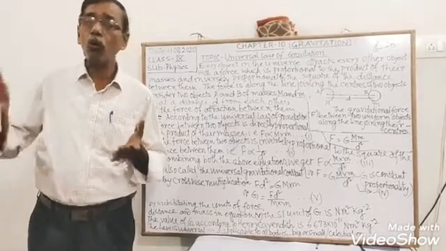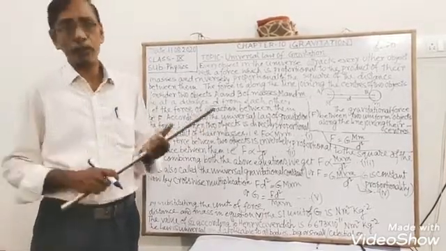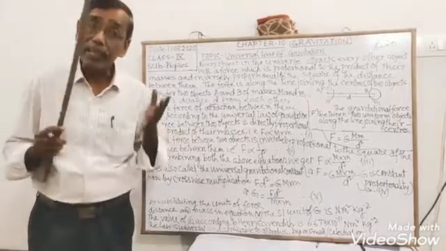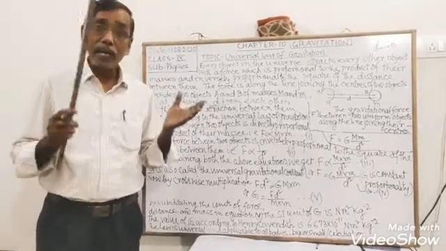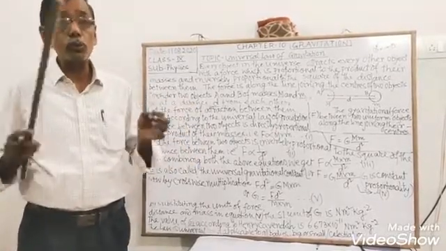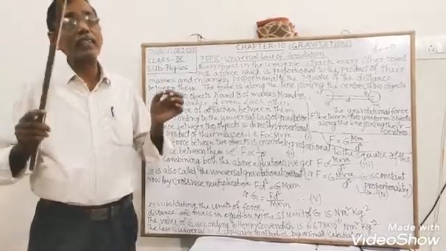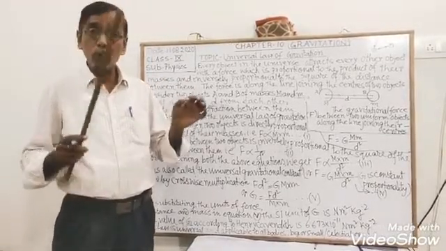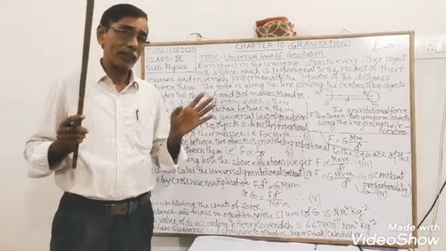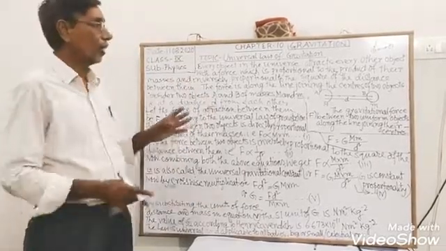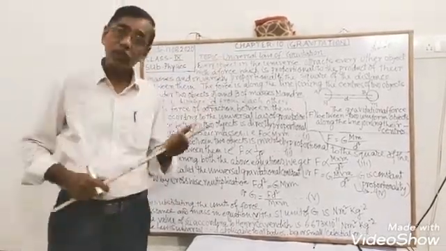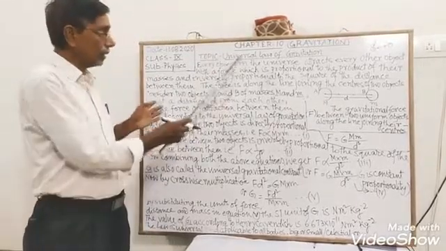The rise and fall of the seas, that is the tides, is also due to the gravitation of the moon and the sun. So these are the importance of this universal law of gravitation.